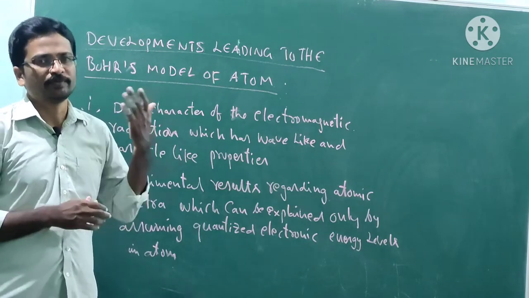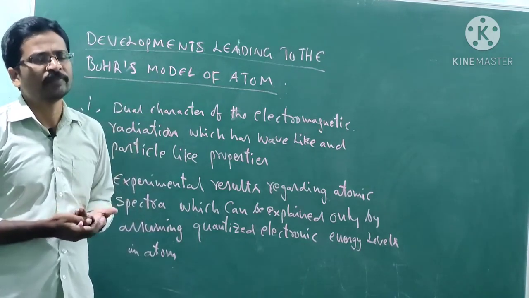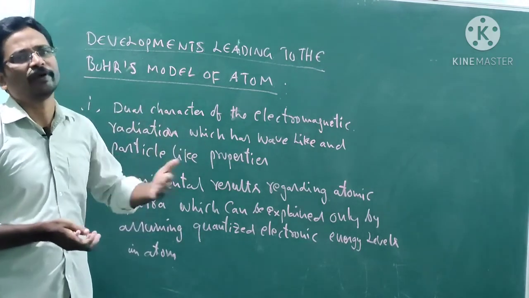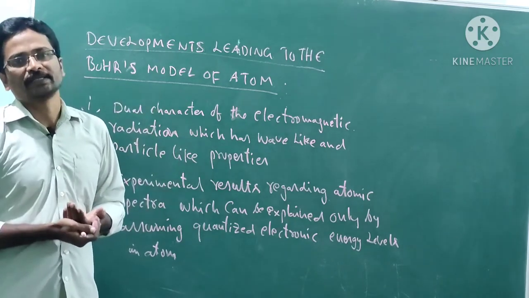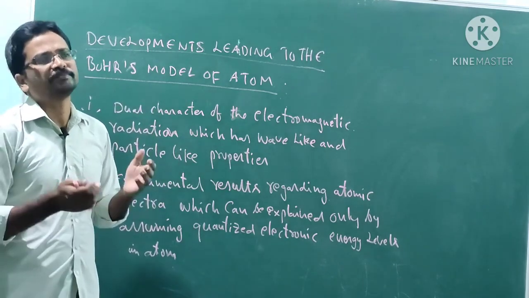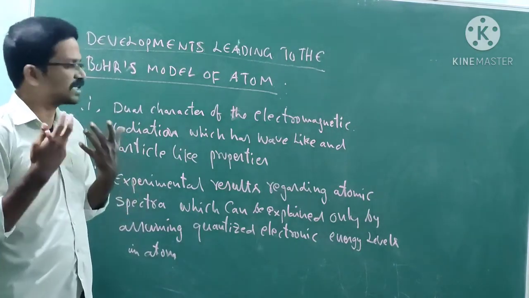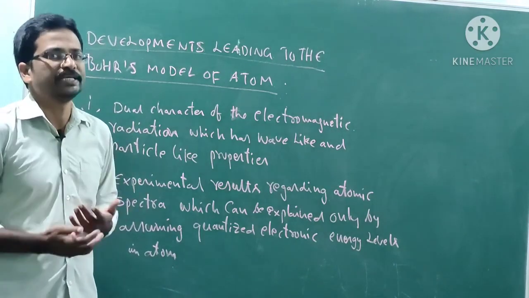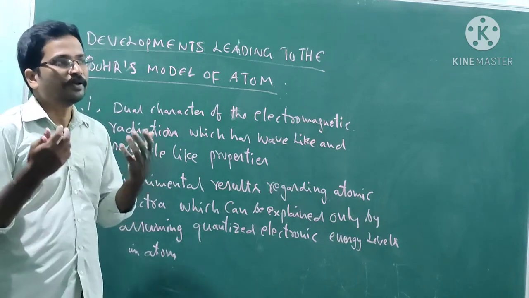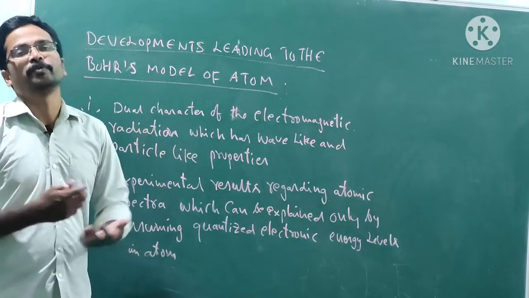We know from the previous classes that the Rutherford model has some drawbacks. After that, there were some experiments and some theories that led to the development of the Bohr model.